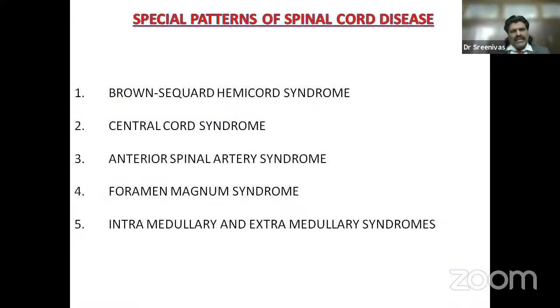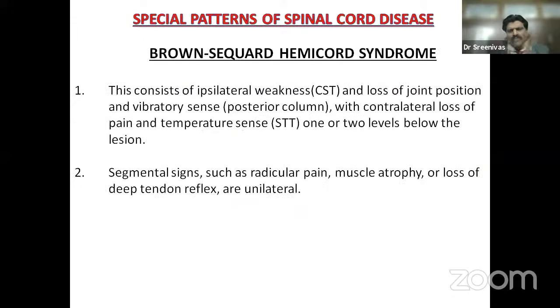What are all the other presentations? You can have a presentation of Brown-Séquard hemicord syndrome. You can have central cord syndrome, anterior spinal artery syndrome, foramen magnum syndrome, intramedullary and extramedullary syndromes. Brown-Séquard syndrome, what is Brown-Séquard syndrome? Now, having understood all the pathophysiologic mechanisms and the anatomy of the spinal cord, it becomes easy to approach all these syndromes.